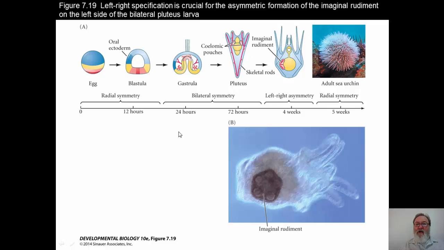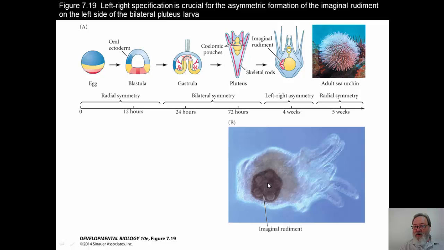For this organism to develop into an adult that we see in the upper right corner, this disc, this imaginal rudiment, will basically become free from the rest of the embryo. In fact, it will shed the rest of the developing embryo, and this will fall to somewhere in the bottom of the sea. It will attach to something, and it will become sessile for the rest of its existence.